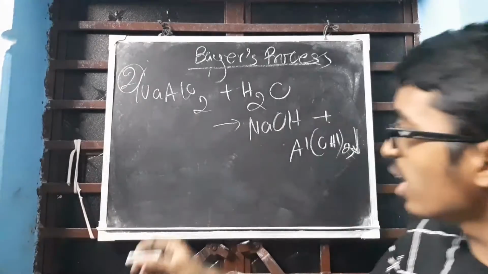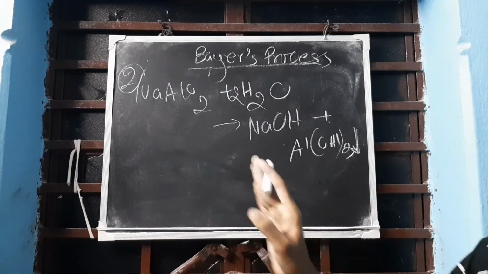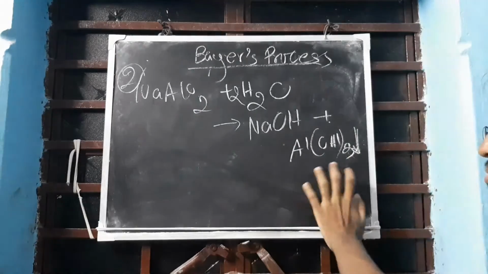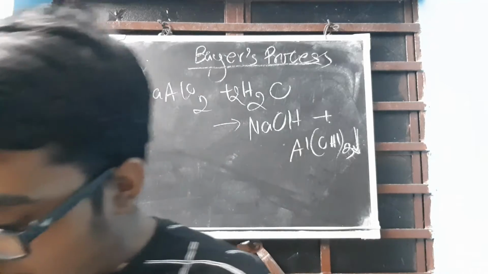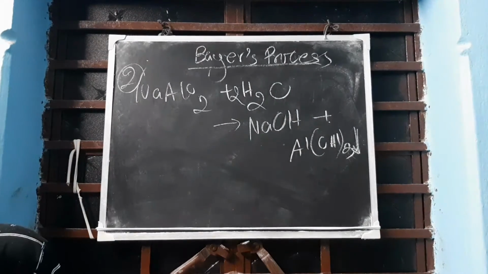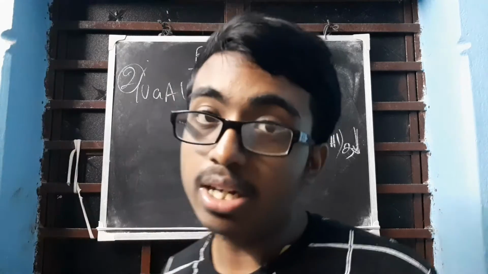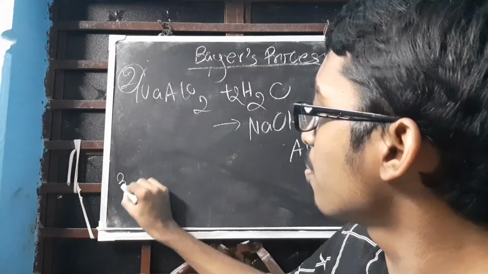Balance the reaction by putting a 2 over here. Second step reaction complete. In the last step, we will see that this part gives you alumina: it is ignited at 1000 degrees Celsius, heated, and it will decompose. Let's see the third step reaction.